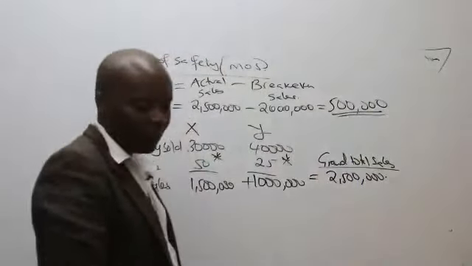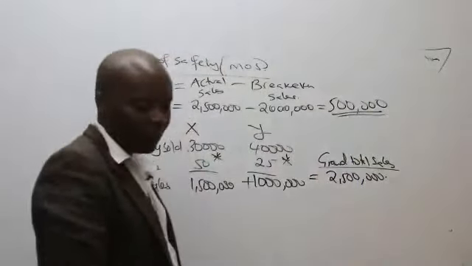Now also remember that you can calculate the MOS in terms of what here? Units. In terms of units, you take the actual sales quantity minus the break-even sales quantity.